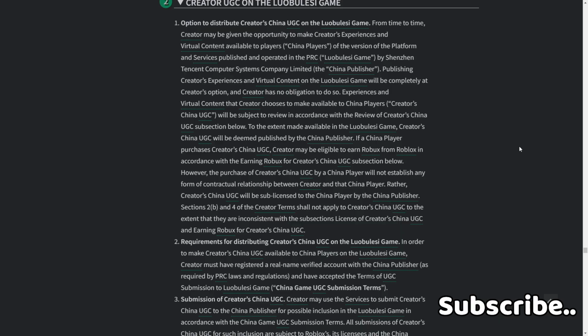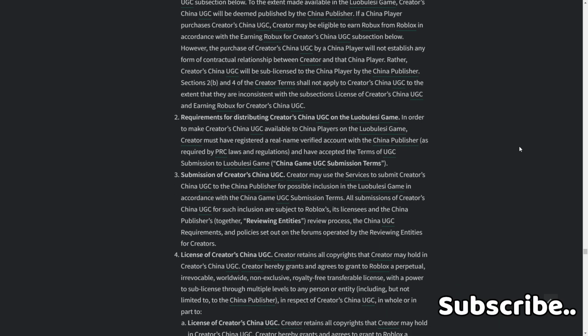Sections 2B and 4 of the creator terms shall not apply to Creators China UGC to the extent that they are inconsistent with the subsections license of Creators China UGC and earning Robux for Creators China UGC. Requirements for distributing Creators China UGC on the Lubelisi game.